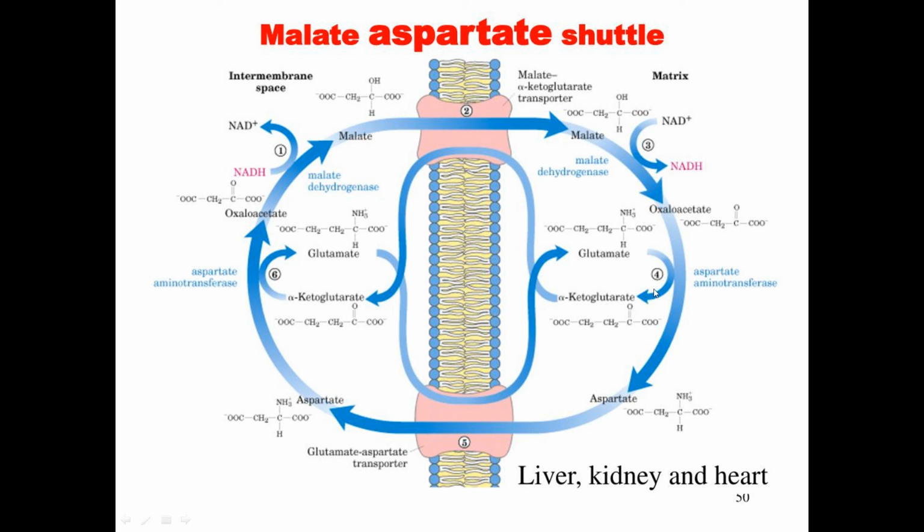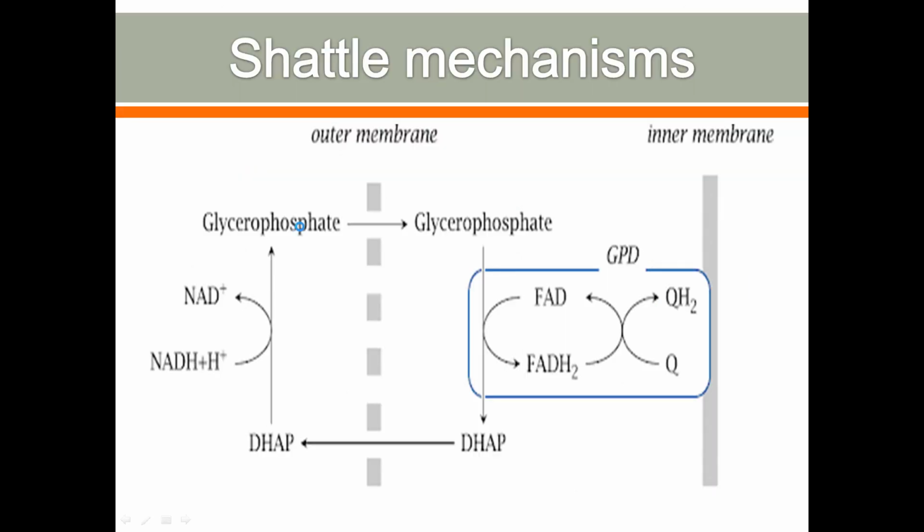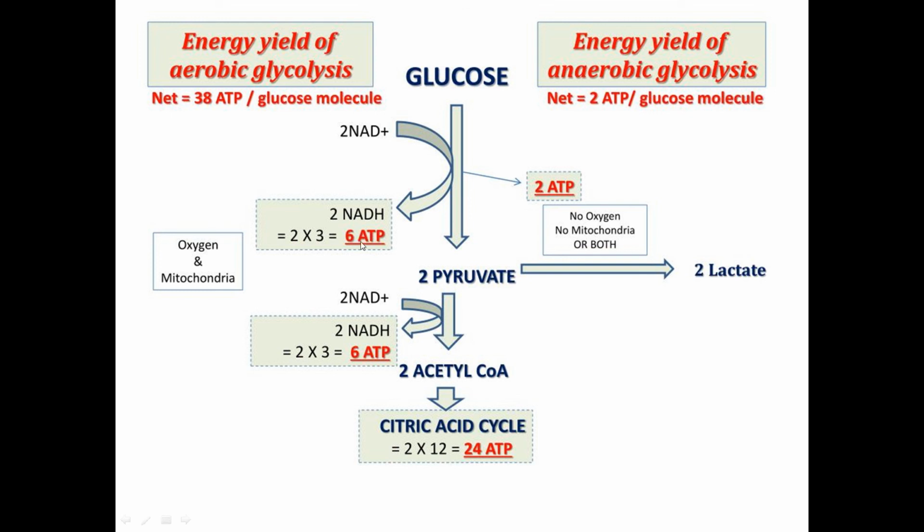Alpha ketoglutarate turns to glutamate. The glutamate by aminotransferase enzyme turns to alpha ketoglutarate because it gives an amine group to oxaloacetate, and oxaloacetate becomes aspartate, and glutamate becomes alpha ketoglutarate and leaves the mitochondria. So by that, here 6 ATP are synthesized.